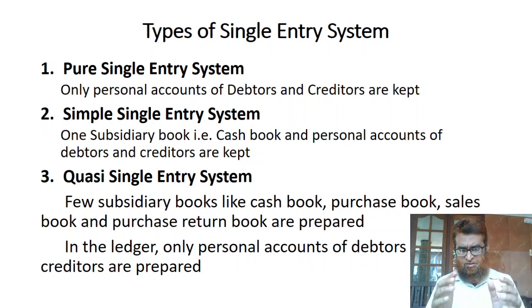So when we study these three types of single entry system, in pure single entry, debtors account and creditors account are maintained. In simple single entry, in addition to these two, one subsidiary book, that is cash book, is maintained. In quasi single entry, in addition to these, some other subsidiary books are also maintained, like purchase book, sales book, and purchase return books.